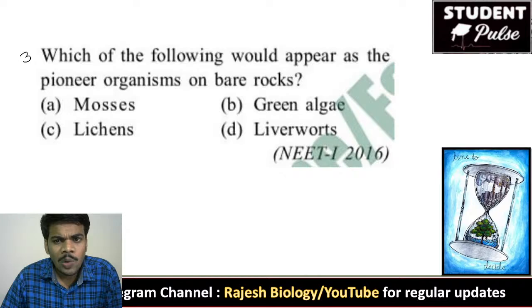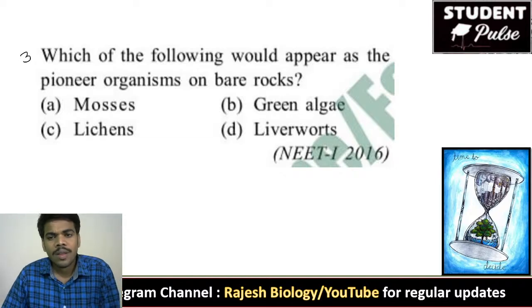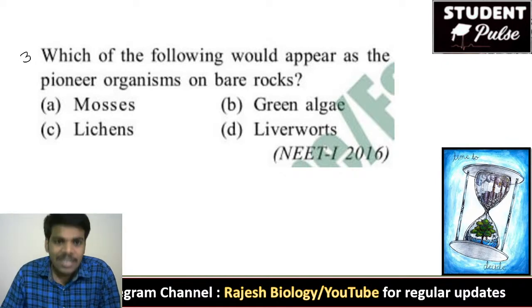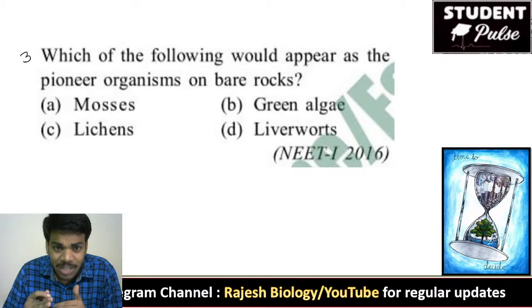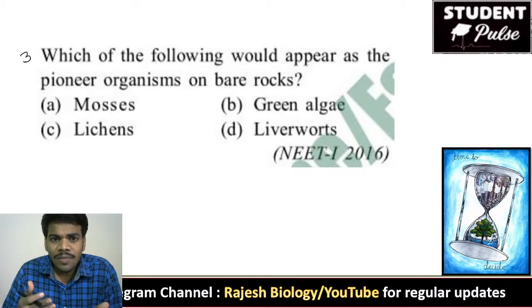So which of the following would appear as the pioneer organisms on bare rocks? Pioneer means the organisms which begin a new life or new type of strategies. They are called pioneers. Now here, which organism started their life first on bare rocks?